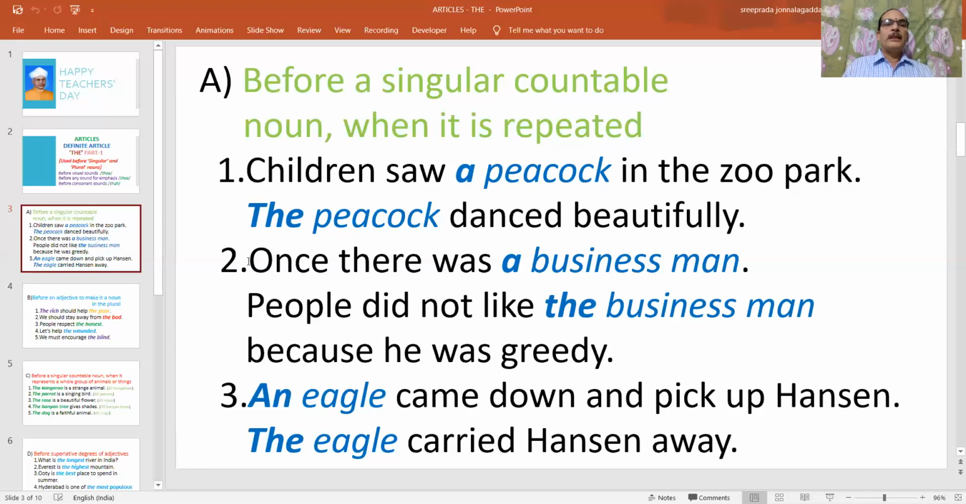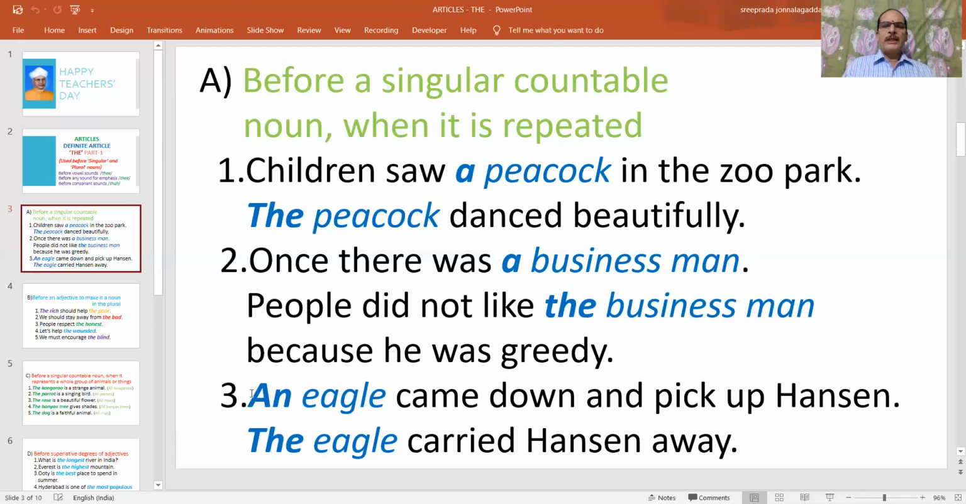And similarly, second example. Once there was a businessman. Here, a businessman is a singular countable noun. That's why we have used a. Look at the second sentence. People did not like the businessman. The businessman. Here, the noun businessman is repeated. That's why we have to use the before it, not a.